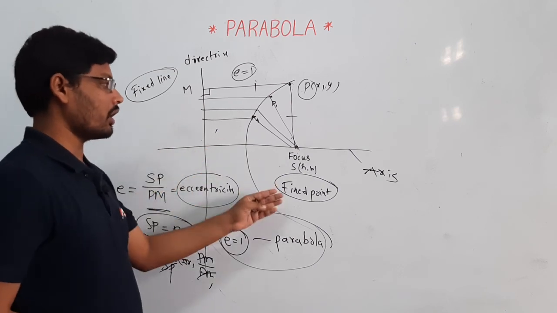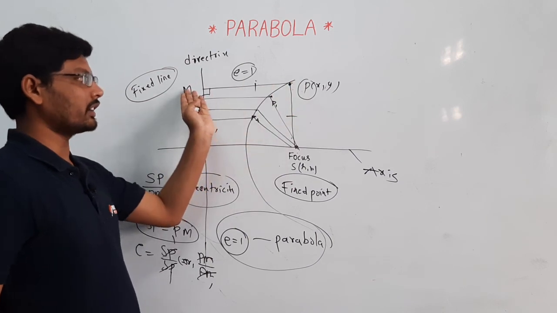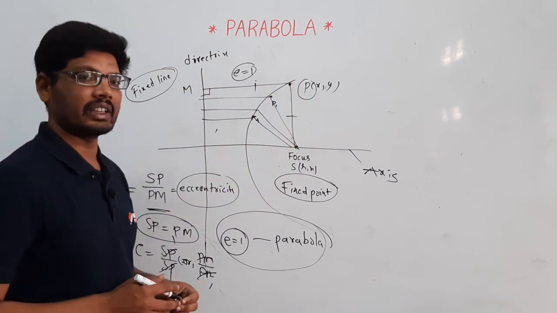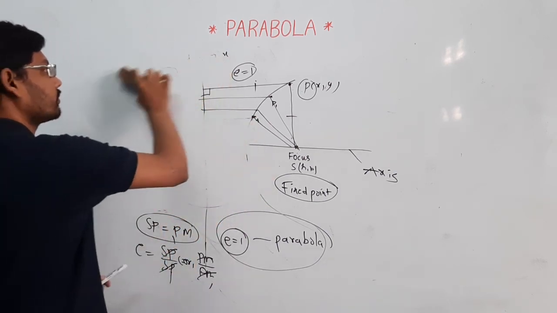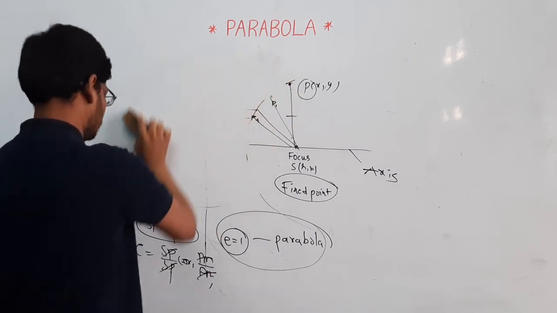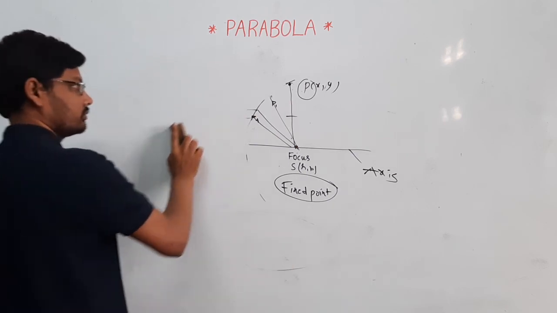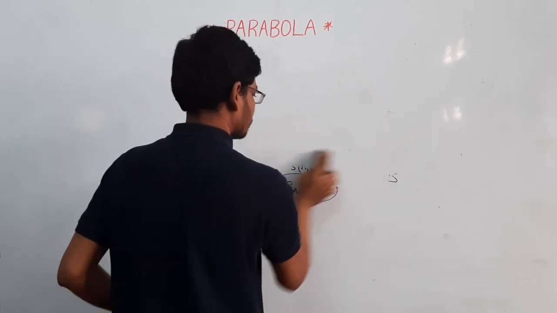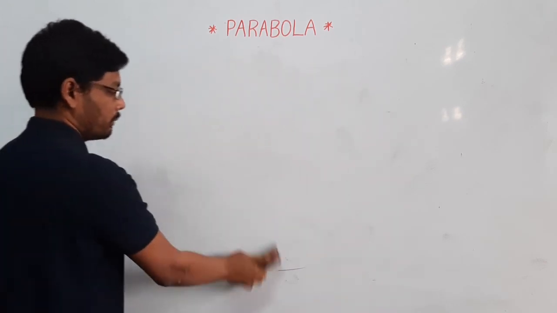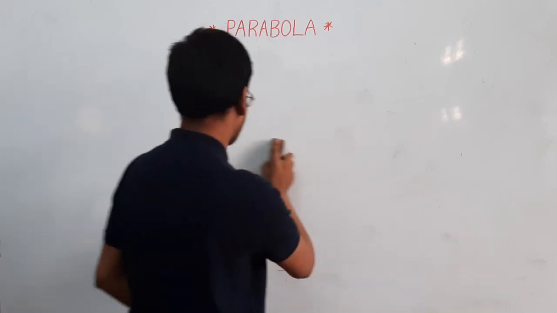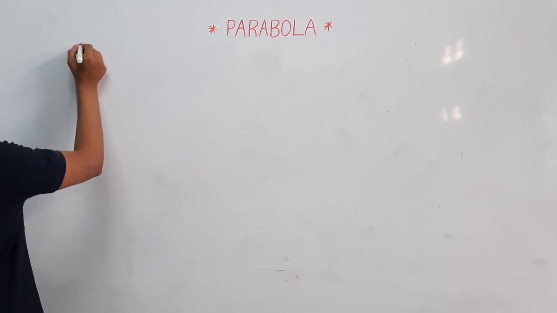Eccentricity is nothing but the ratio of the distance from the focus to the point P and the perpendicular distance to the directrix from the point P. And now let us go through the standard form of the parabola, the most important concept of the parabola and conic sections.